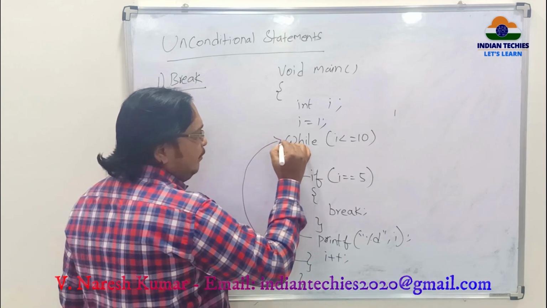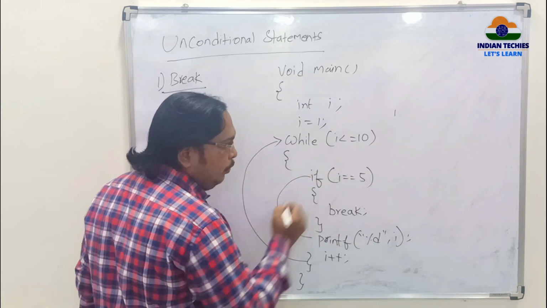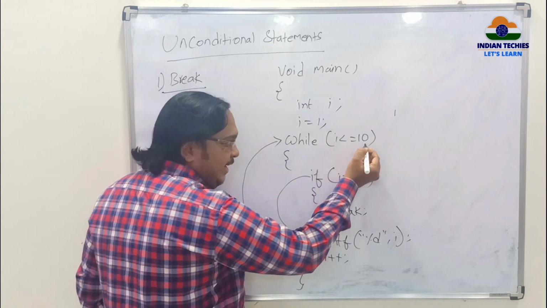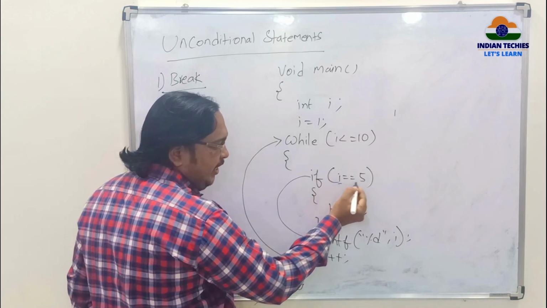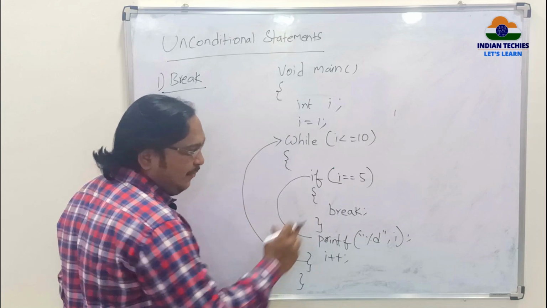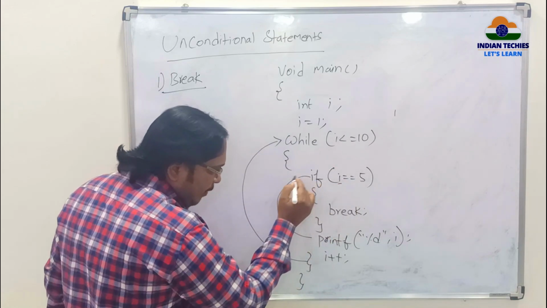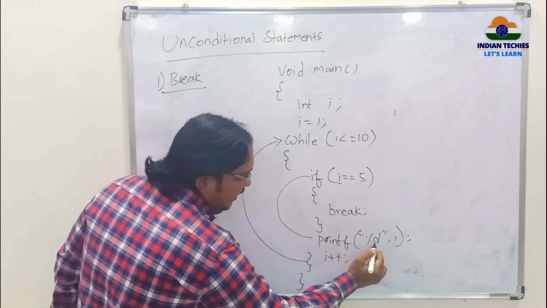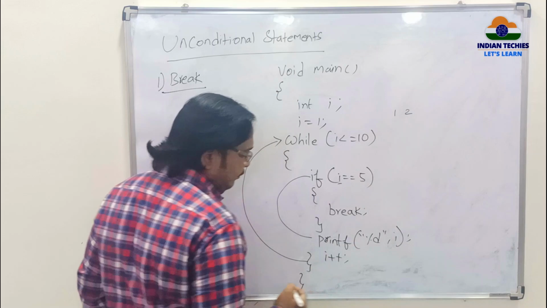Again the compiler jumps to the starting of the condition. What is i value now? 2. 2 less than 10? Yes. Go inside. Check the condition here. 2 is equal to 5? No. Come out of the if statement. printf %d comma i. i value is 2.